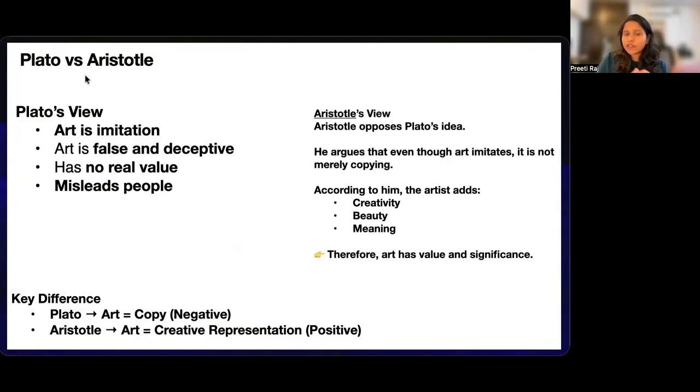That is a copy of the physical object, which itself is a copy of the form that is there in your head. So, therefore, for Plato, art is twice removed from reality and it deals with illusion. Aristotle, on the other hand, you have to keep in mind that he deals with art as poetry.